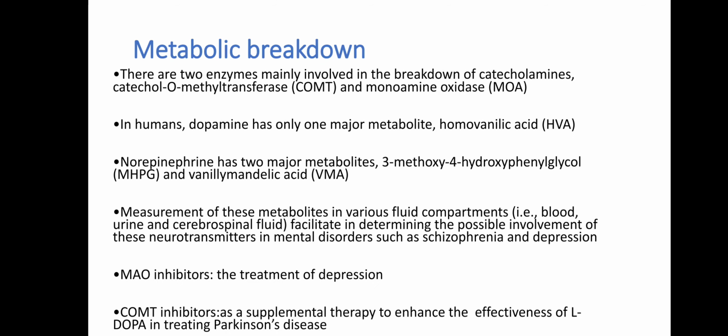Metabolic breakdown. There are two enzymes mainly involved in the breakdown of catecholamines: catechol O-methyl transferase, COMT, and monoamine oxidase, MAO. In humans, dopamine has only one major metabolite, homovanillic acid, HVA. Norepinephrine has two major metabolites: 3-methoxy-4-hydroxyphenyl glycol, MHPG, and vanillylmandelic acid, VMA.